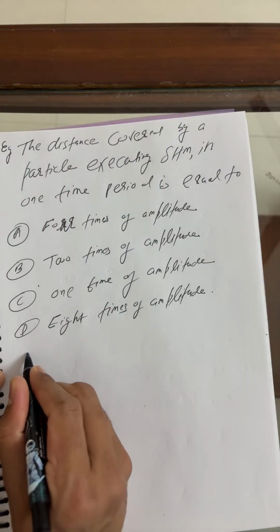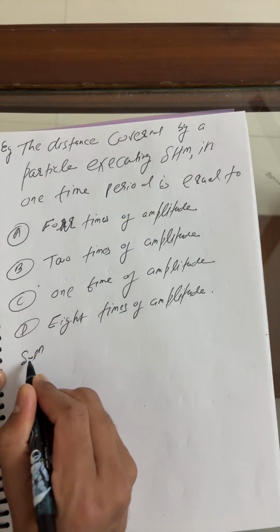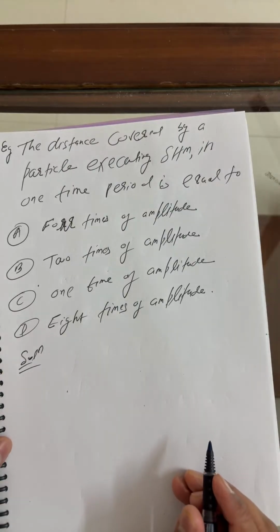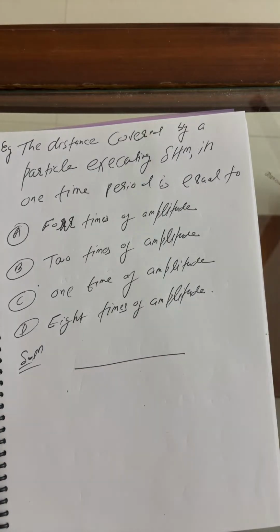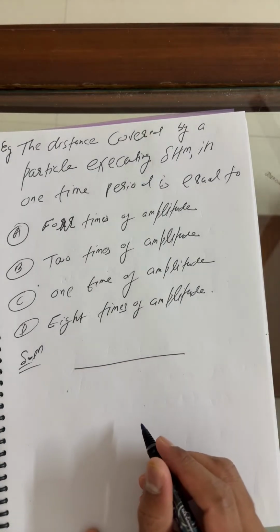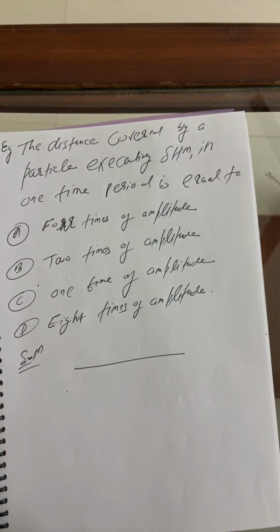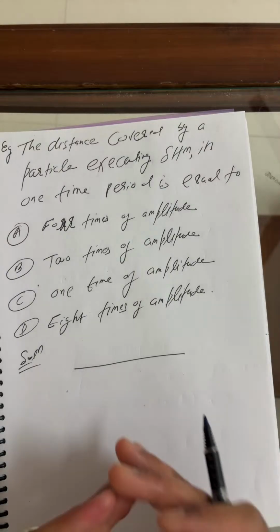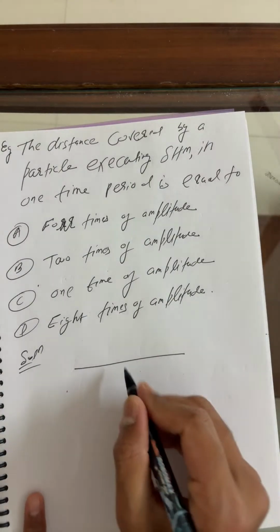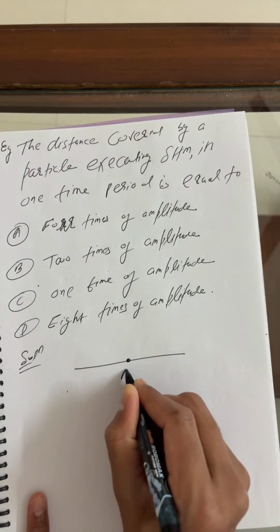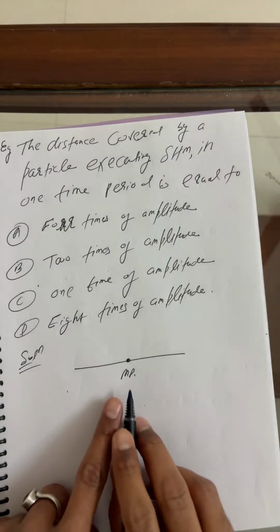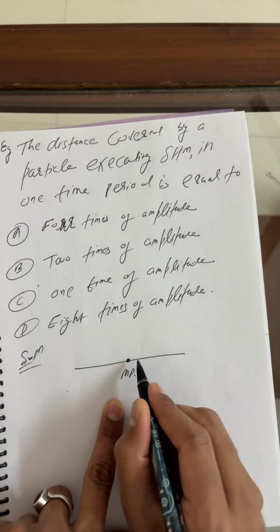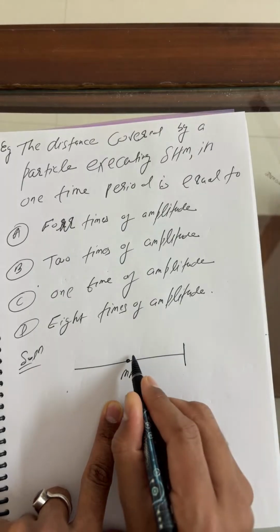Have a look at the solution here. Then I'll declare the answer for this question. Just listen carefully, everyone. Yes, Arvind, I got it, I saw your option in the chat. Beta, give me a second, I'll explain. If your answer is correct, I'll say it is correct. You are at the mean position. You will go to the right extreme. How much will you travel here?